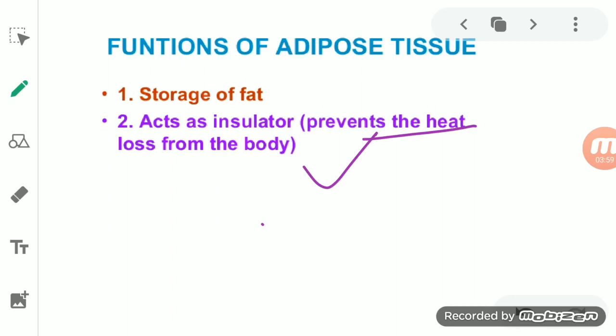Adipose tissue consists of fat cells or adipocytes. These fat cells are separated by fibers, that is the collagen and elastin fibers. These partitions consist of blood vessels, and they are basically found below the skin. Below the skin, it acts as a cushion. In the internal organs also, it is present, and it acts as a shock absorbing cushion. In the skin, it acts as an insulator. It serves as a fat reservoir, and it is also present in the bone marrow, which provides shape to the limbs and to the body.